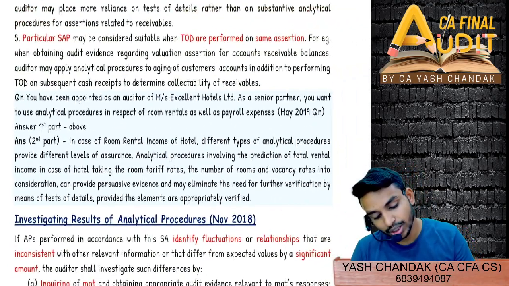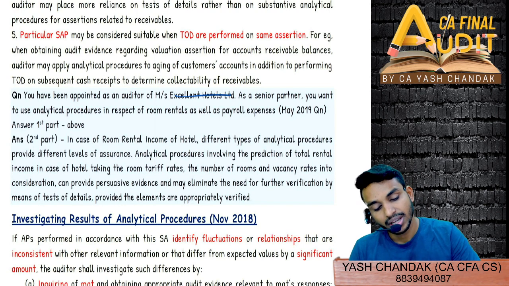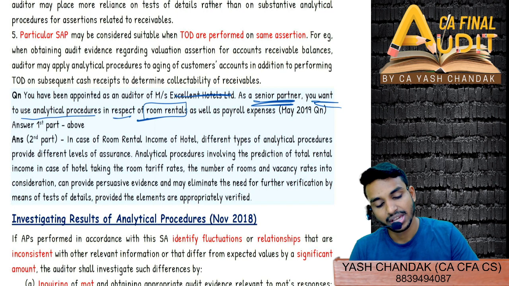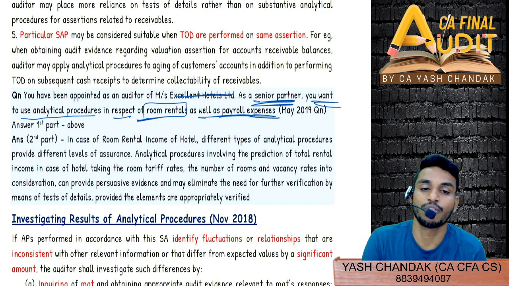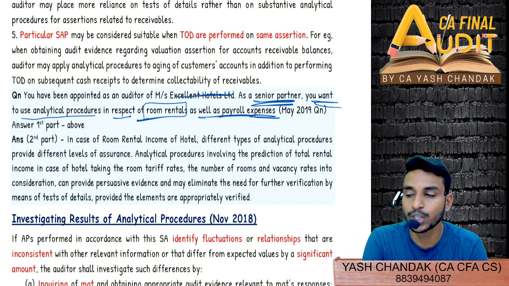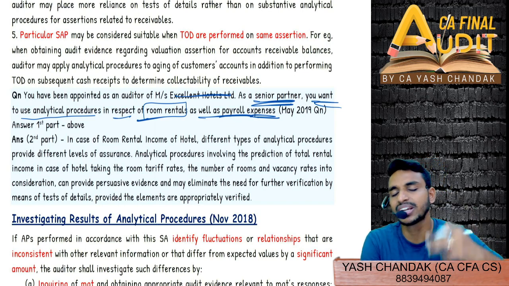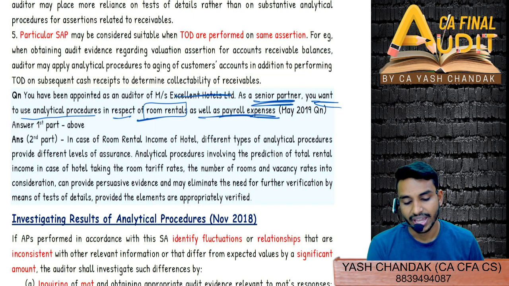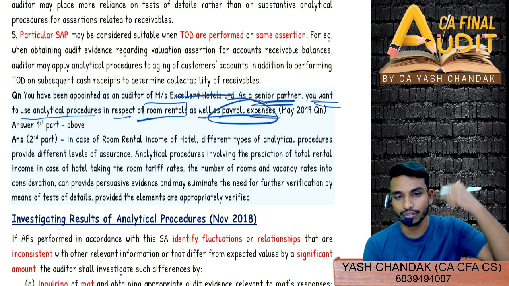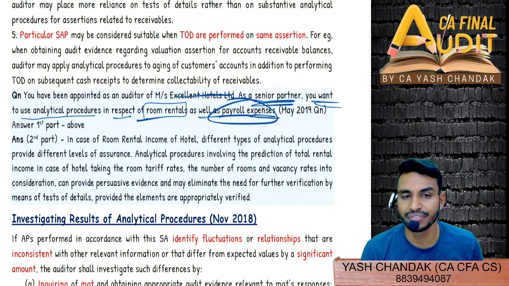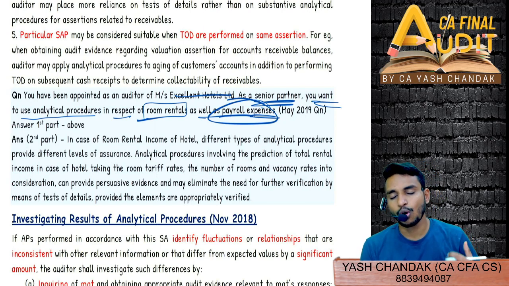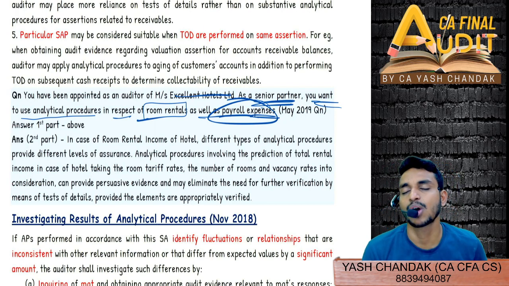You have been appointed as an auditor of Mrs. Excellent Hotels Limited. As a senior partner, you want to use analytical procedure in respect of room rentals as well as payroll expenses. Now, what do you think? Just try to use your brain and tell me how can we calculate the expected room rental as well as payroll expense. So payroll expense, just now we thought, based on number of employees you can figure that out. Now try to also think on similar lines. How can we exactly calculate room rentals?